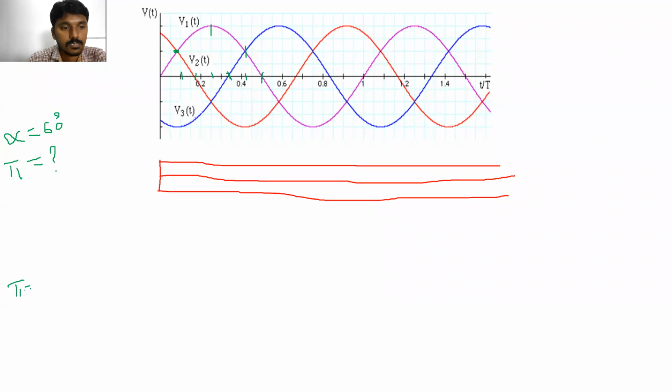T1 is turned on at omega t is equal to pi by 6 plus alpha.